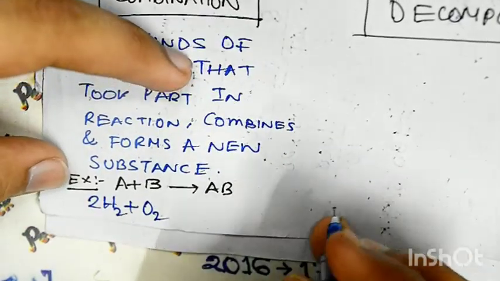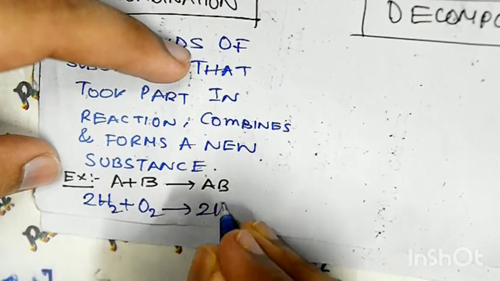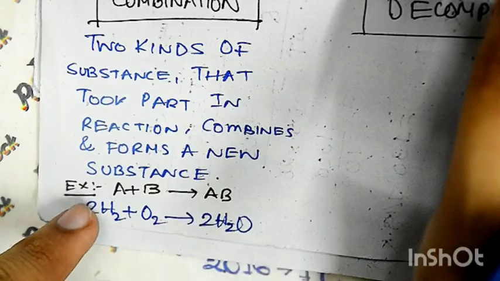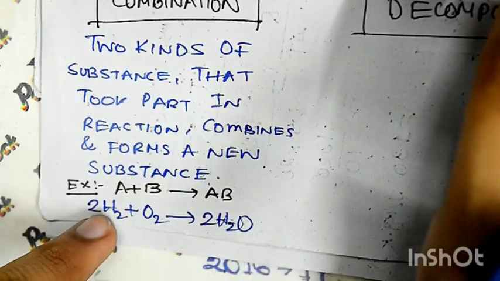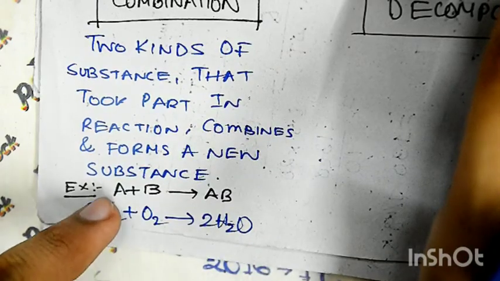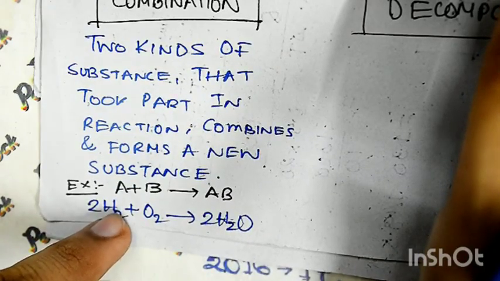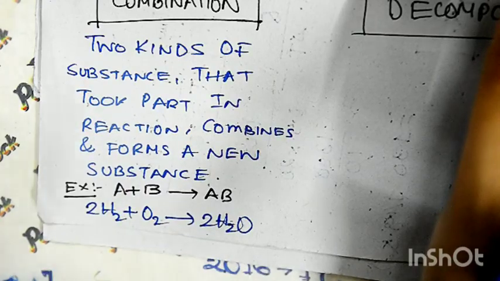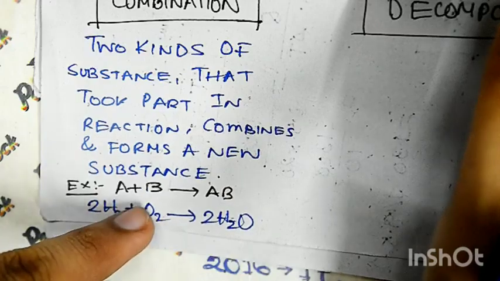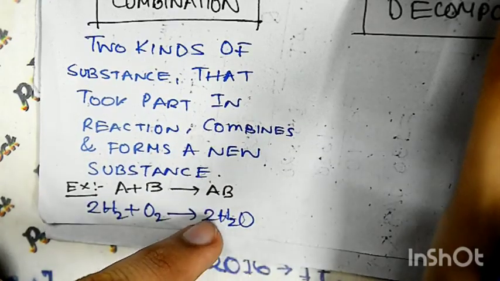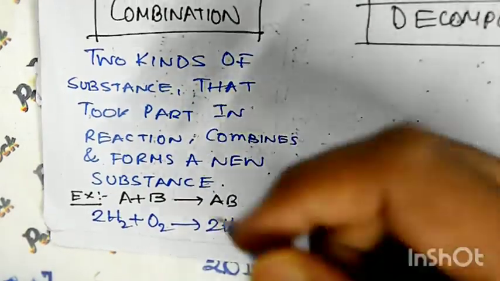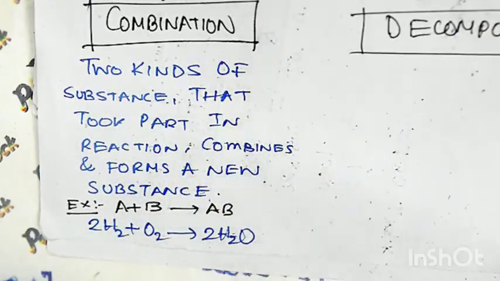They combine and form 2H2O. So you can see in the left portion there are 2 into 2, 4 hydrogen atoms. In a single molecule of hydrogen, there are 2 atoms of hydrogen. That is why H2, 2 hydrogen atoms combine to form a single hydrogen molecule. So 2 molecules means 4 atoms, and 2 oxygen atoms here. So you can see 2 hydrogen molecules and 2 oxygen atoms are there. So basically these combine to form this new substance.